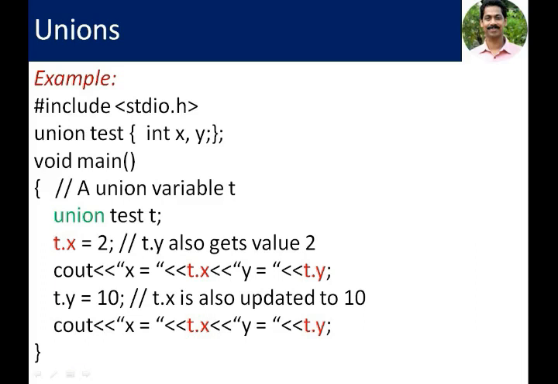In some cases, all the variables are not used simultaneously. That is, all the structure elements may not be used in a program simultaneously. In such programs, we can define union to save the memory usage. To save the memory usage, we can use unions.